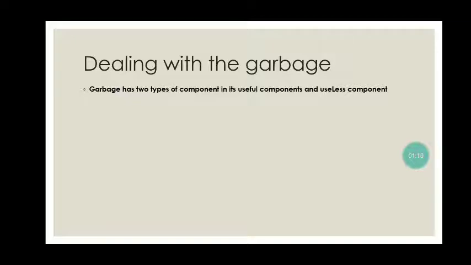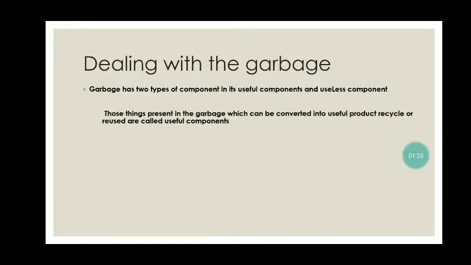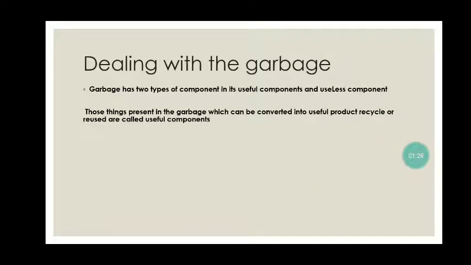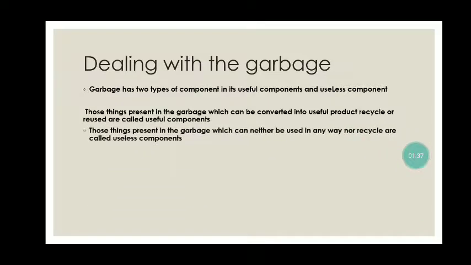In useful components, we can say that the component should be biodegradable, or we can use it further after using or recycling. But useless components cannot be used further. So those things present in the garbage which can be converted into a useful product, recycled or reused are called useful components. The second one is those things present in the garbage which can neither be used in any way nor recycled, are called useless components.